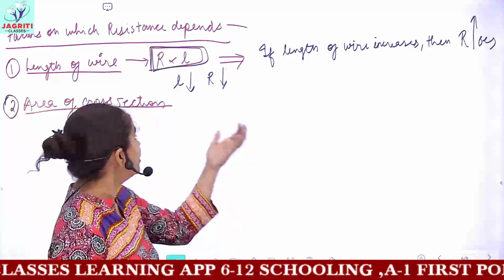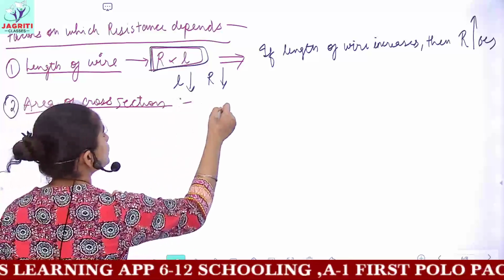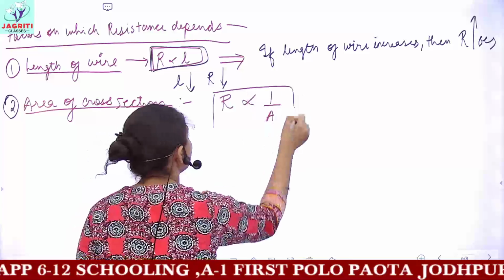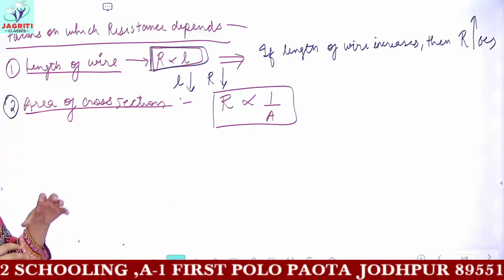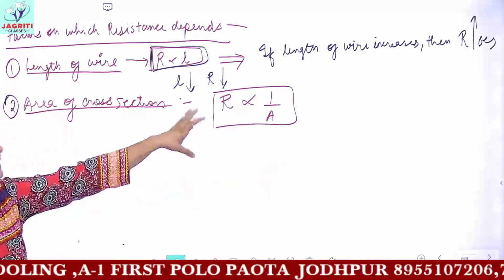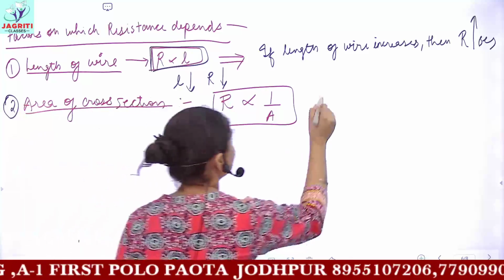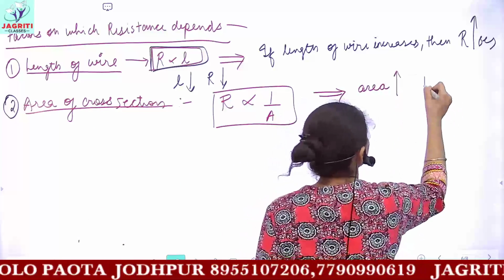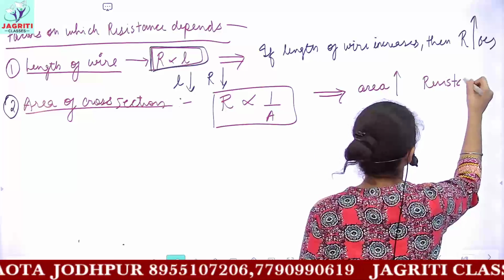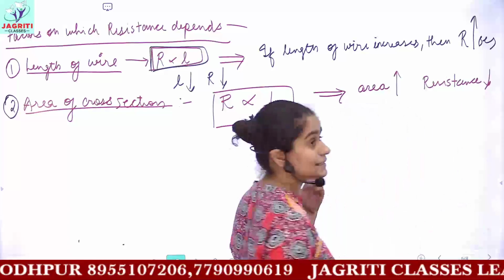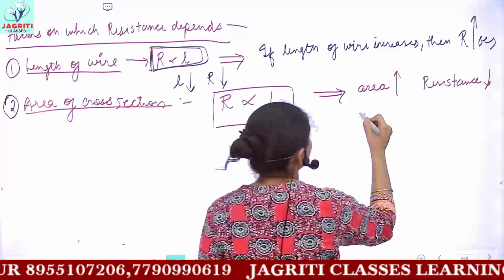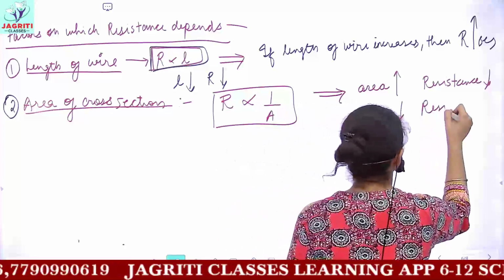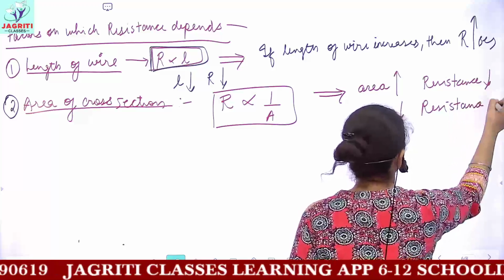Whenever we talk about the area of cross section, we see that resistance is inversely proportional to area. It means whenever you increase the area of the conductor, its resistance decreases. So if the area of the conductor increases, then resistance decreases because they are inversely proportional. And if the area of the conductor decreases, its resistance would be extremely high.